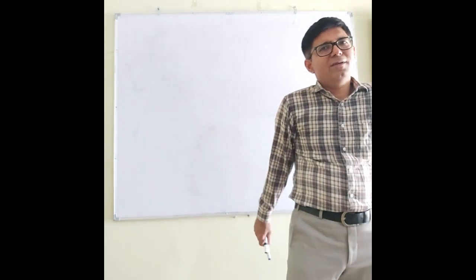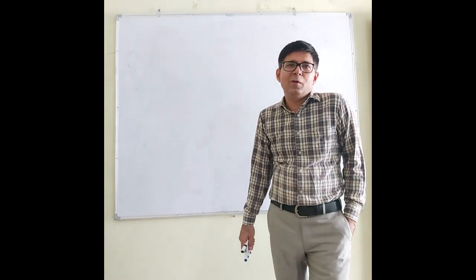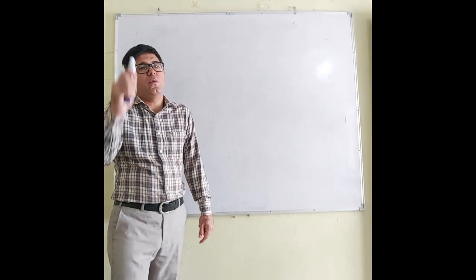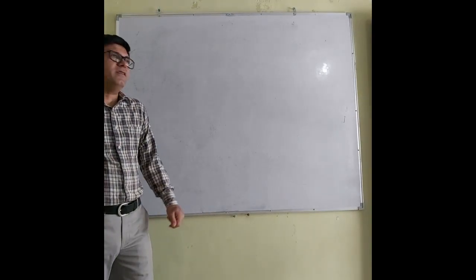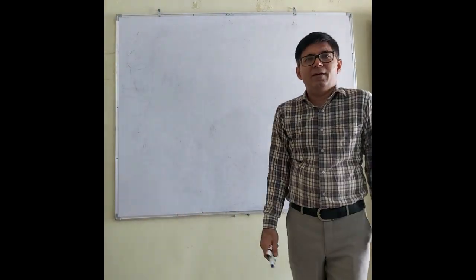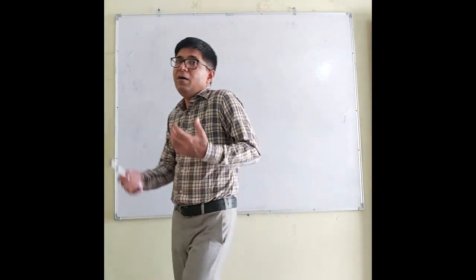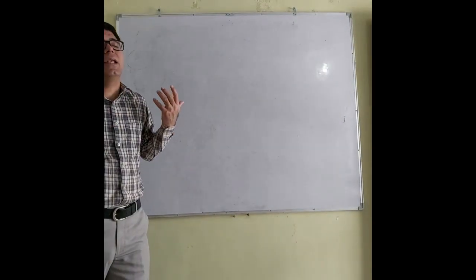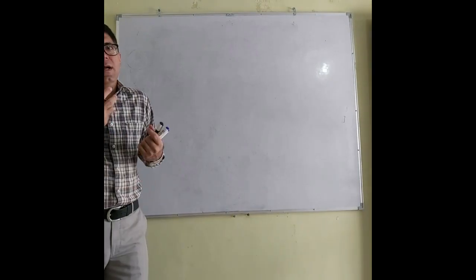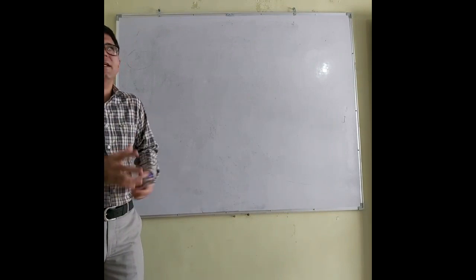Now open your eyes. What is the change? When your eyes were closed, you were not able to see the objects around you. But when your eyes are open, you can see the objects around you. So what does it mean? What is the difference? The difference was that our eyes were not getting the light when the eye was closed. And we are able to see the object because of this light.